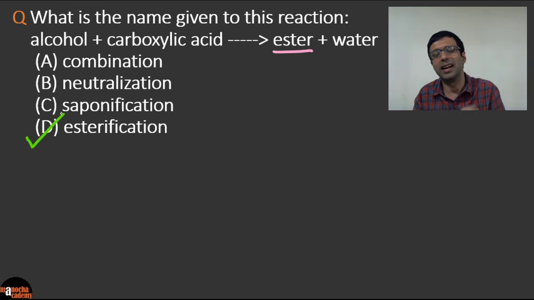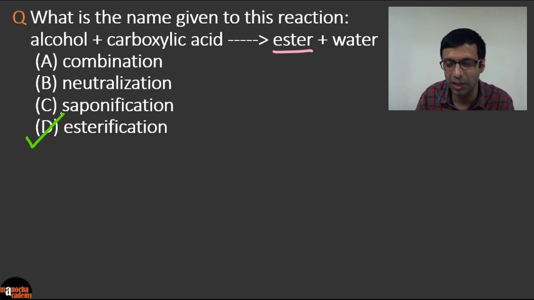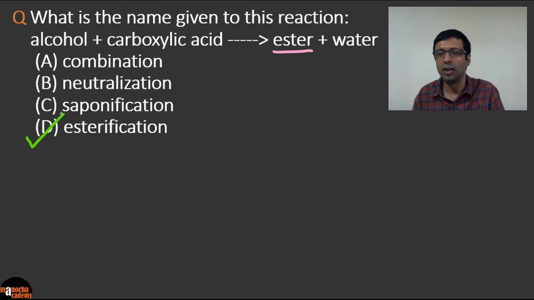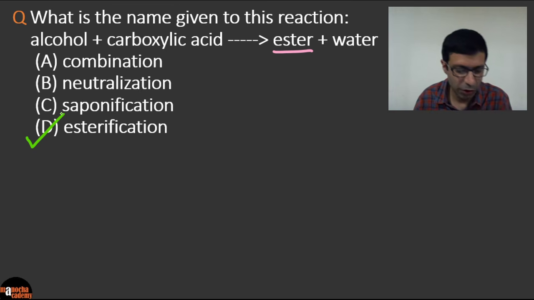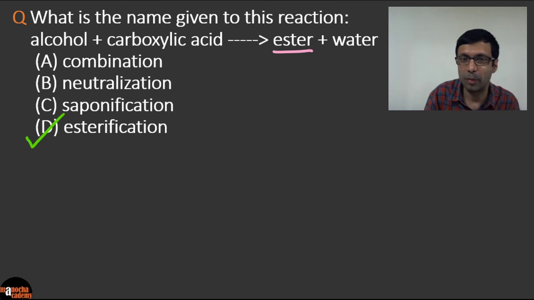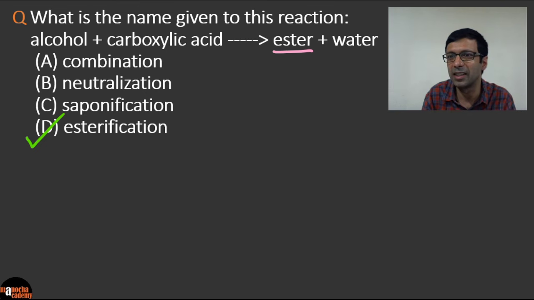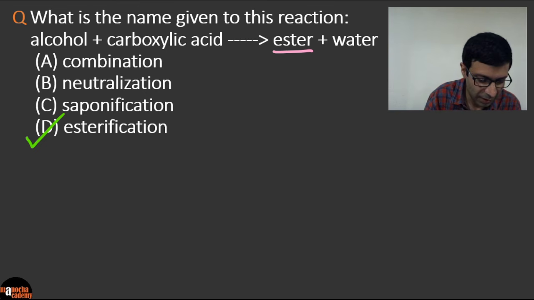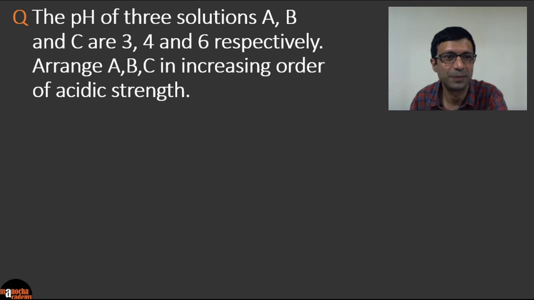And I think I can guarantee you a question will come tomorrow on esterification. So watch out for this. It's a very important reaction. You can go and revise it once more, right? And maybe we'll see some more questions on it also in this session. So remember, alcohol plus carboxylic acid gives you ester and water. Excellent. Let's move on to the next question.